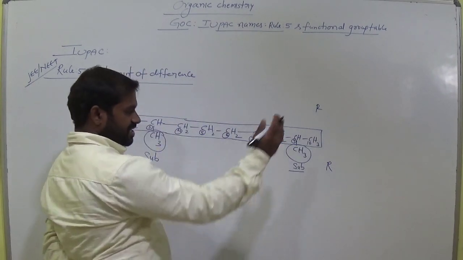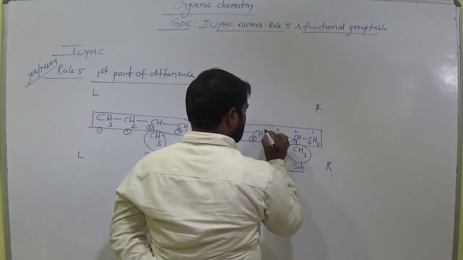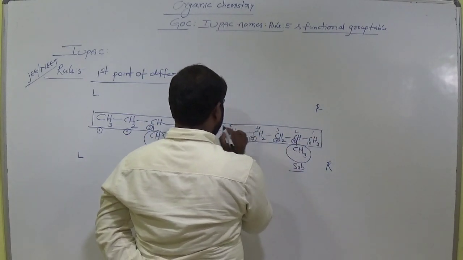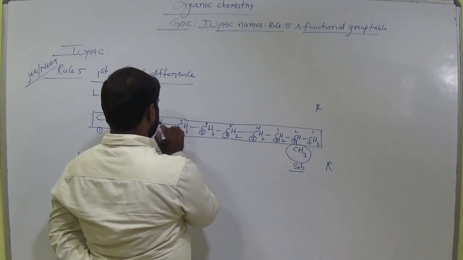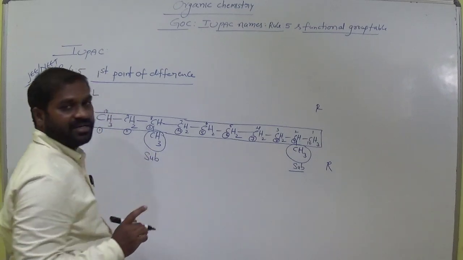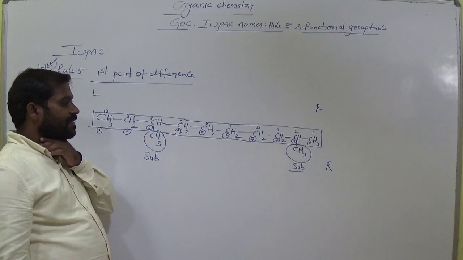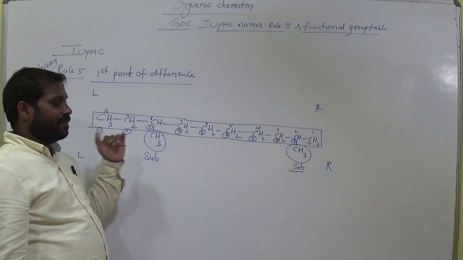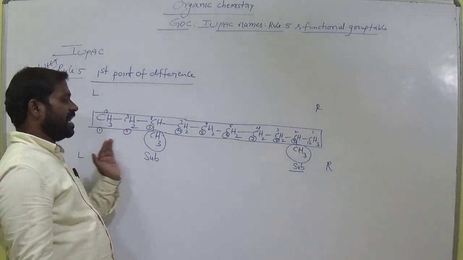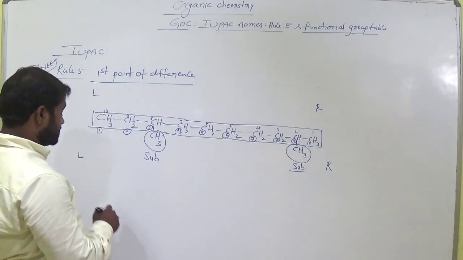From right to left, this is the first carbon, second, third, fourth, fifth, sixth, seventh, eighth, 9, 10. According to the first rule, we have to select the longest carbon chain. Now, how can we number this longest chain, left to right or right to left? Let us check it.